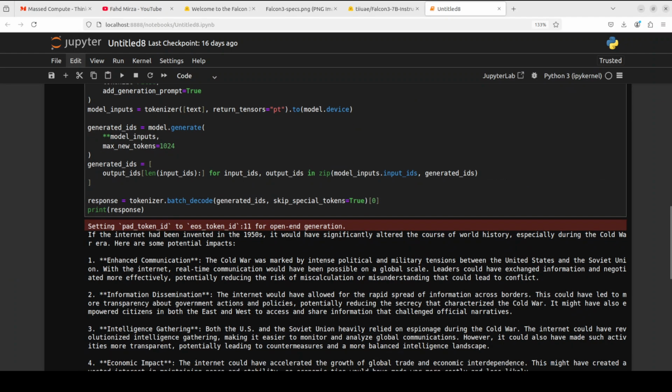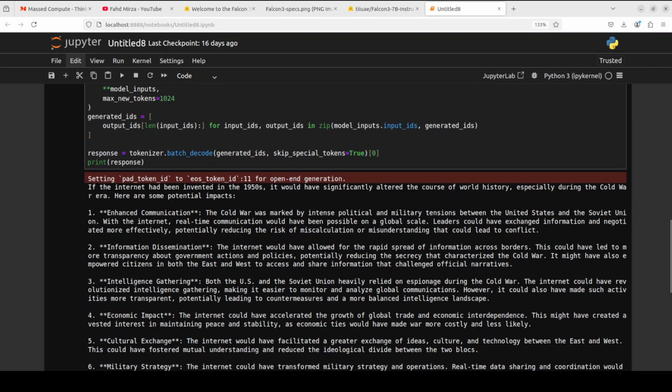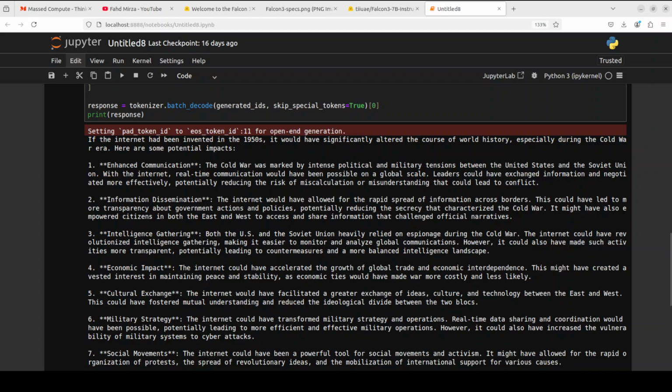And the model has come back, and there you go. So it says that if the internet had been invented in the 50s, it would have significantly altered the course of history. Enhanced communication, because the Cold War was marked by intense political and military tensions between the US and the Soviet Union, so it understands the historical context, which is quite good.